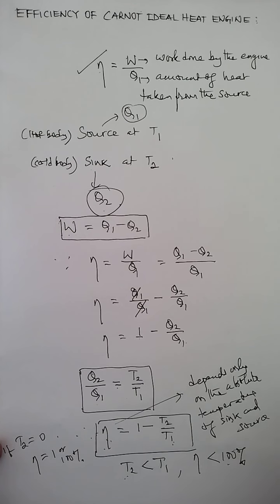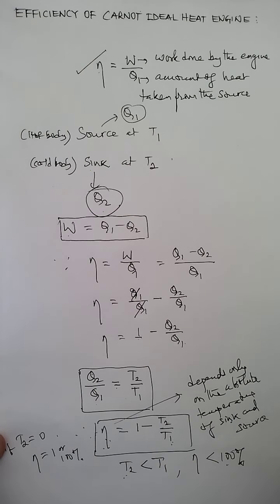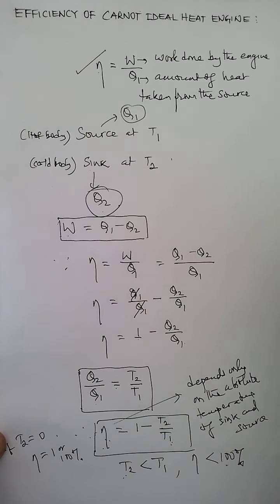So this is the detailed explanation of the working, basically the efficiency, of the Carnot ideal heat engine. We will do some important numericals from this relation in other videos. Now in the next YouTube video, we learn one important device which works opposite to this heat engine, that is called a refrigerator, and that you learn in the next video.